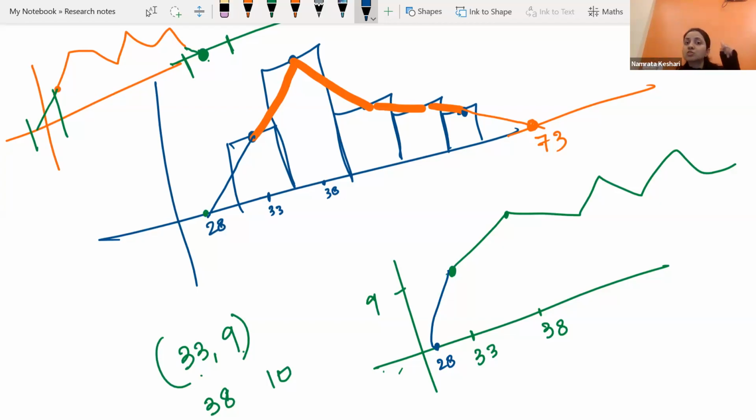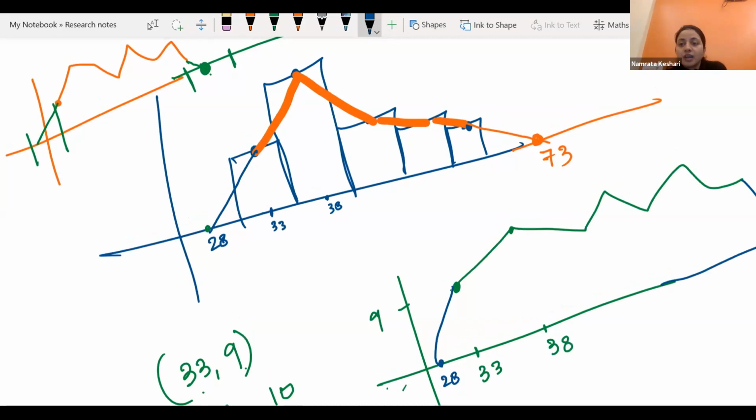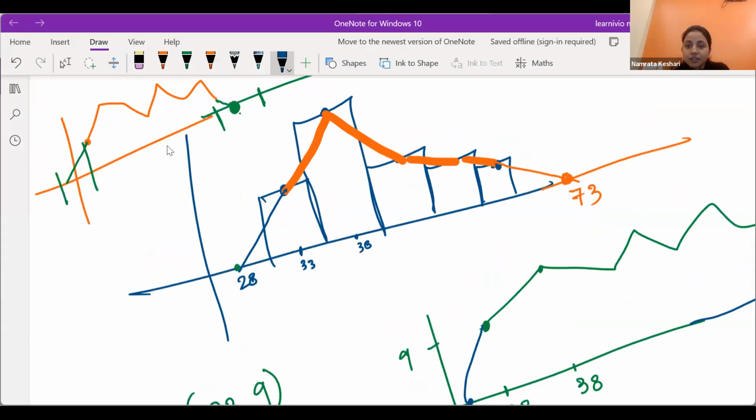In an MCQ, this question will come: to draw a histogram, what is required? And there one of the options will be midpoint. So you have to mark that yes, midpoint is required. Getting it? Yes, ma'am. So these are all the concepts in this statistics chapter. If you have understood everything really well till date, then you will be able to answer all the MCQ questions from the statistics chapter.